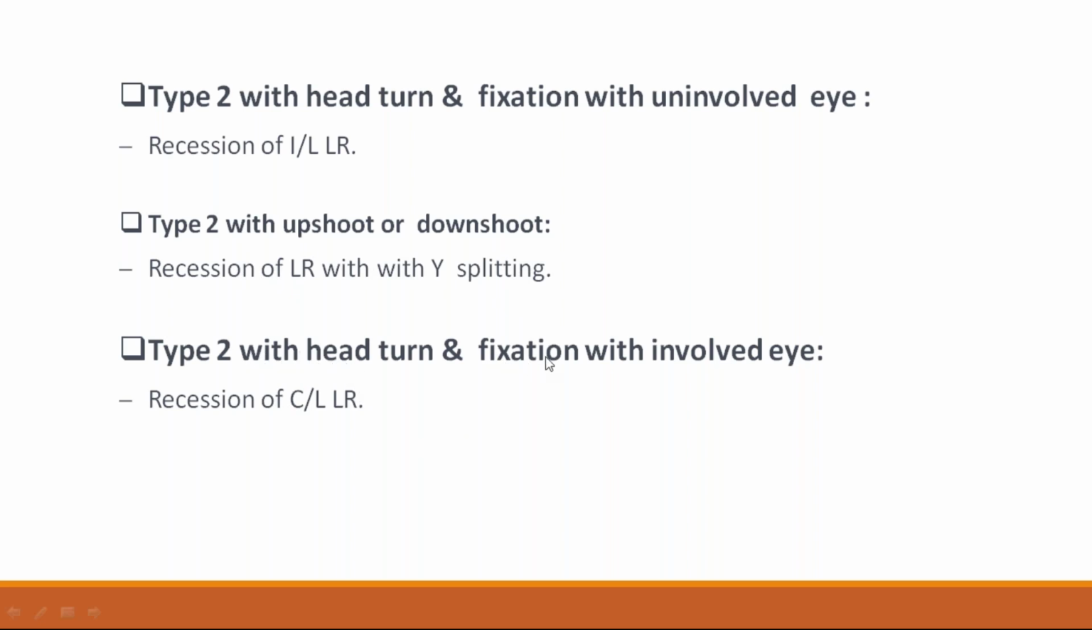Type 2 with head turn and fixation of the involved eye: you should do recession of the contralateral rectus muscle. For fixation of the uninvolved eye, you should do recession of the ipsilateral rectus muscle. For fixation of the involved eye, you should do recession of the contralateral rectus muscle. These are the various types of surgeries for Duane retraction syndrome.